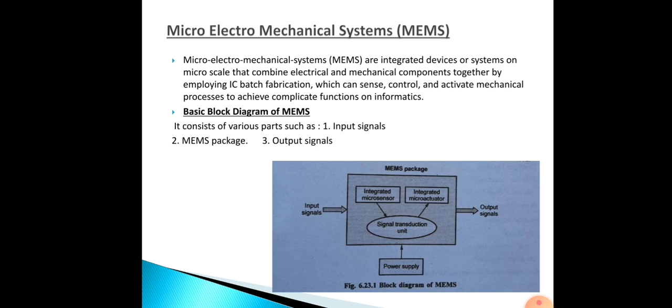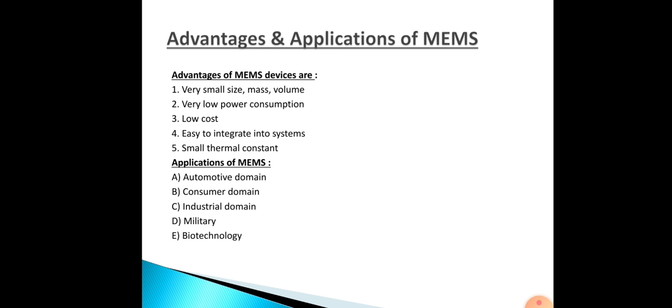Then next, advantages of MEMS. They are very small in size, mass and volume. They use very low power. Then they are of low cost, easy to integrate into the system, and have a small thermal constant. Then applications of MEMS. Automotive domain, that is in automobiles industry. Then consumer domain, that is electrical and electronics. Then next, industrial domain, military and biotechnology.